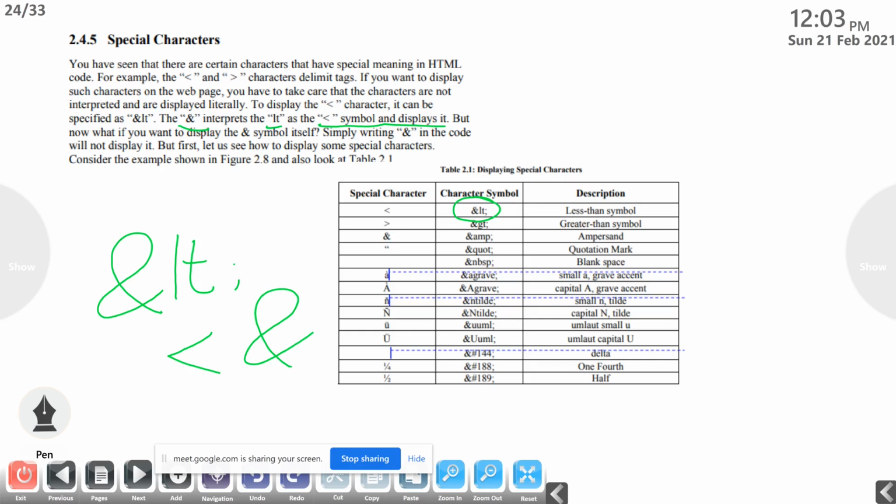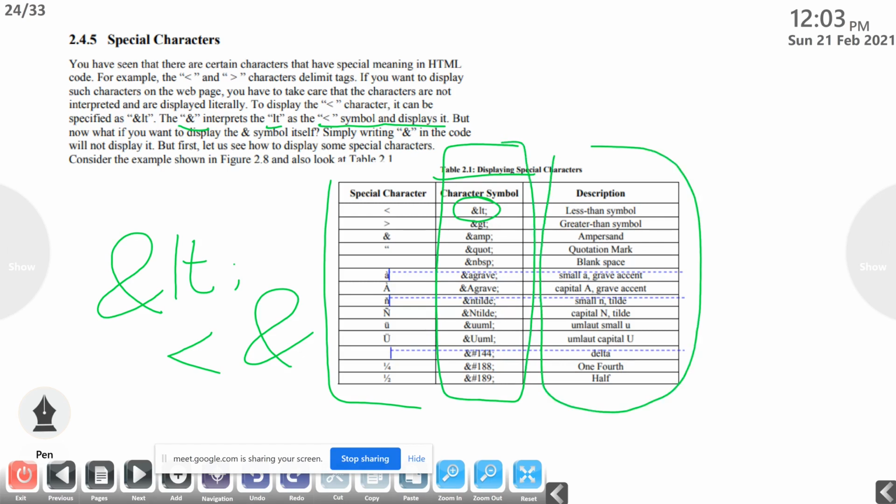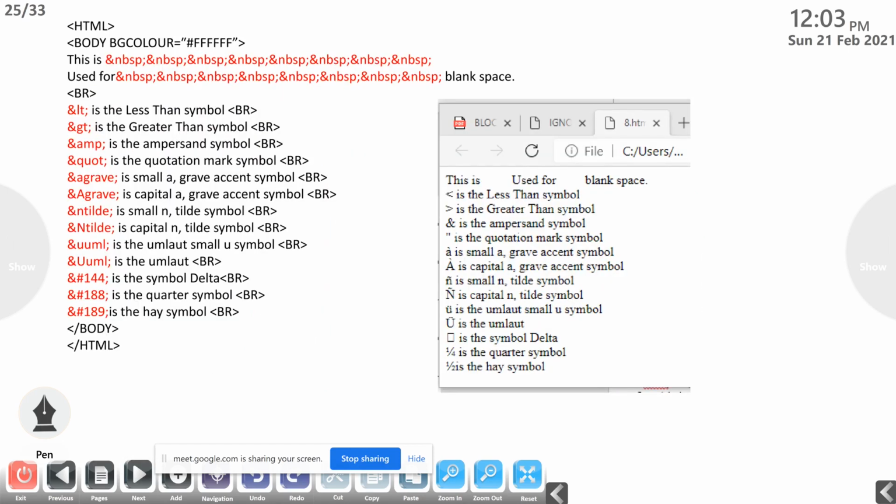First, let us see how to display some special characters. Table 2.1 is in your textbook. These are the characters, the character symbols, and this is the description. If you want to display the ampersand symbol, what do we do? Put an ampersand symbol and type AMP, then put a semicolon. Then it will display the ampersand symbol. These are in your textbook, just go through them. Then body BG color, next one.